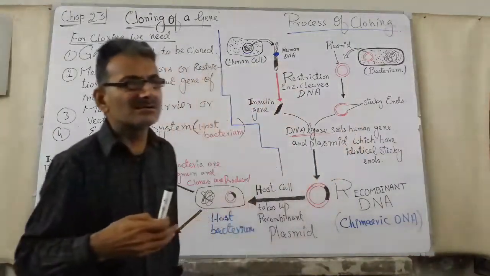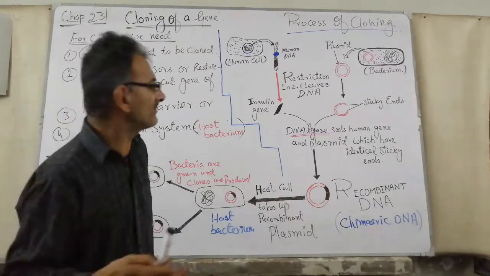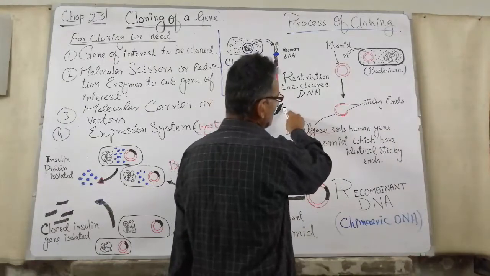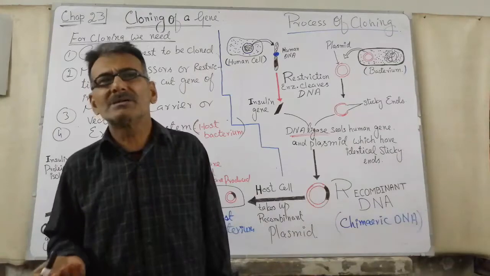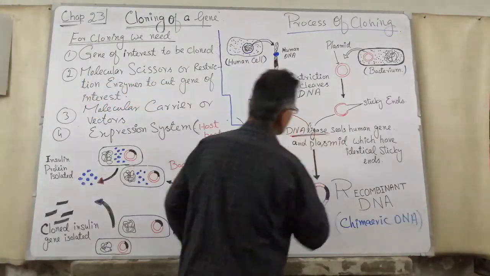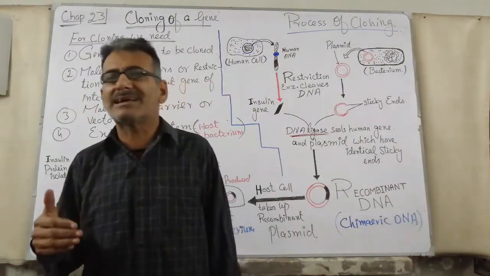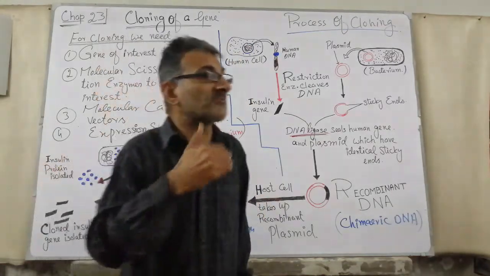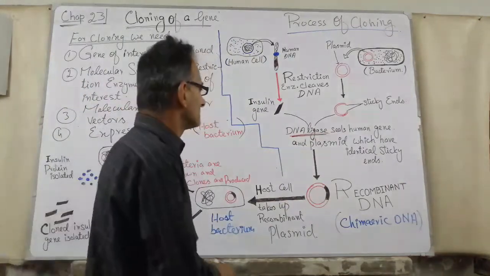After getting the insulin gene and the sticky ends of the plasmid, we attach the insulin gene to the sticky ends. There is another enzyme known as DNA ligase. The function of DNA ligase is to attach two DNAs from different sources to form the recombinant DNA.